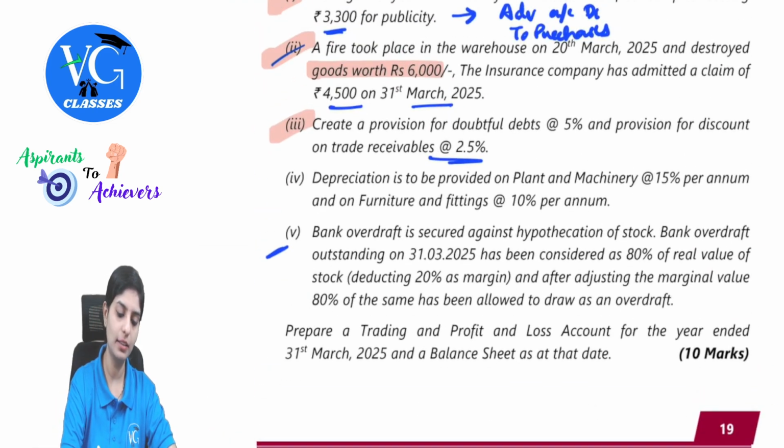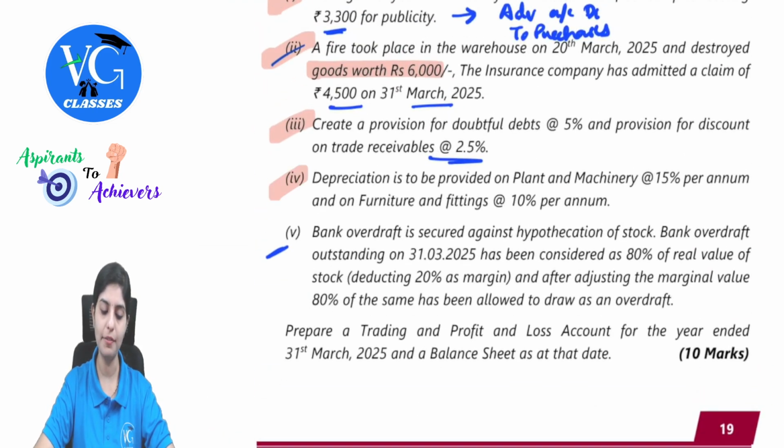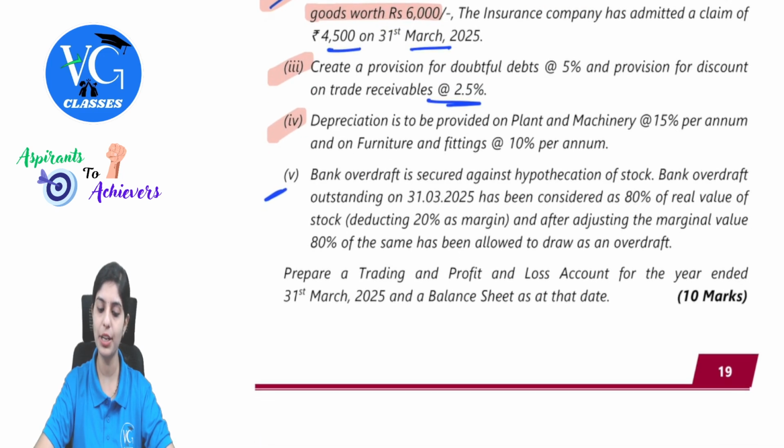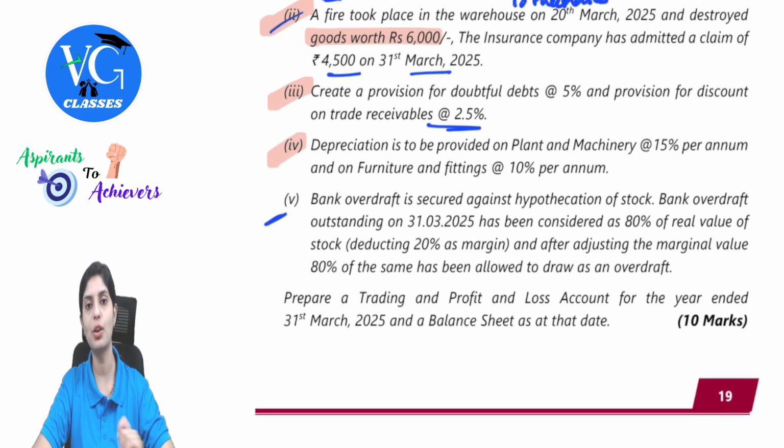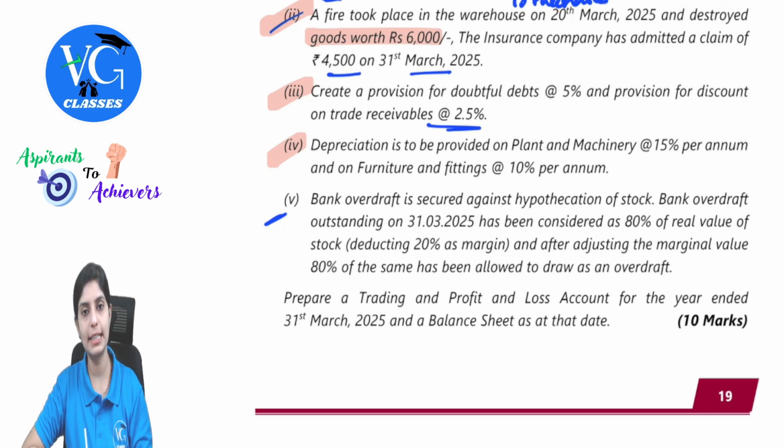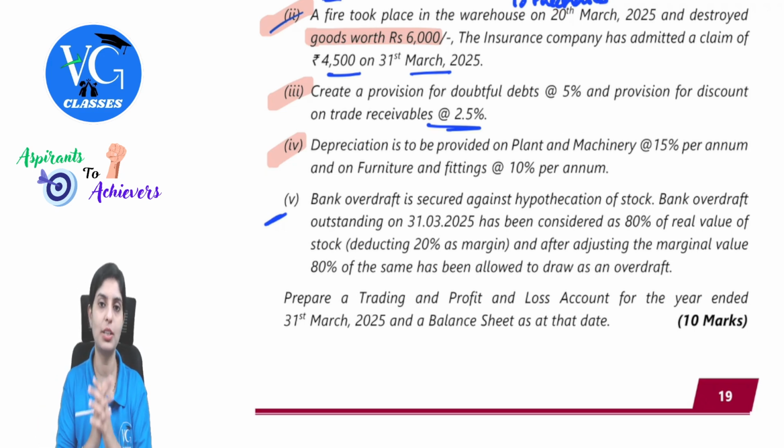Depreciation is also done. Then there is bank overdraft, which is secured against hypothecation of stock. First of all, hypothecation of stock here means providing this as a collateral. Your bank overdraft is nothing but in the nature of a borrowing. So what is the collateral security? That is the stock of the business. For providing this loan or credit facility, the bank is taking stock as the pledge. That is what hypothecation means.